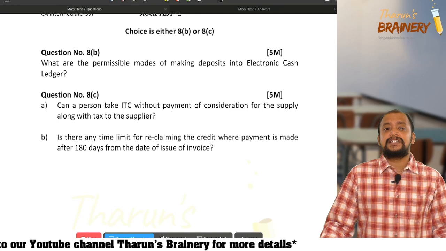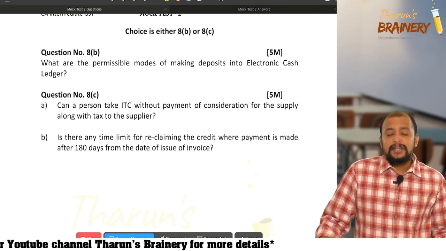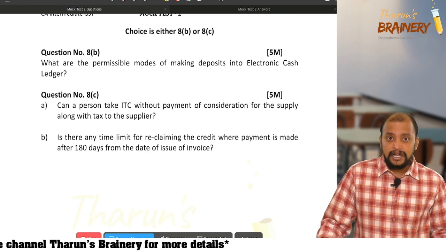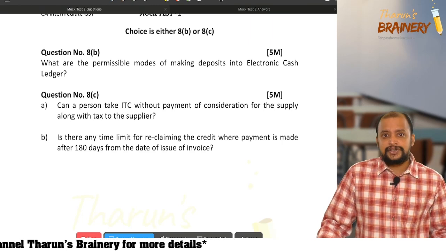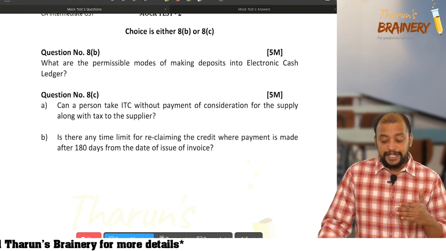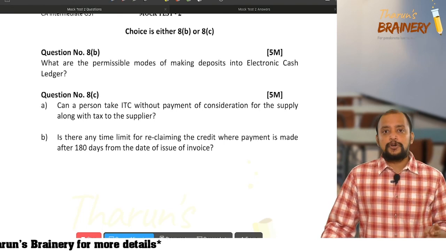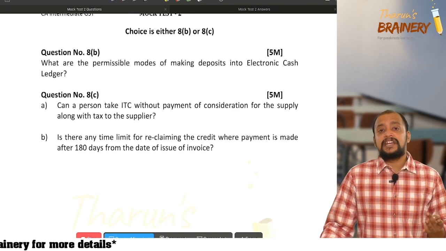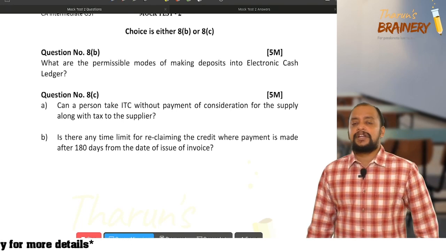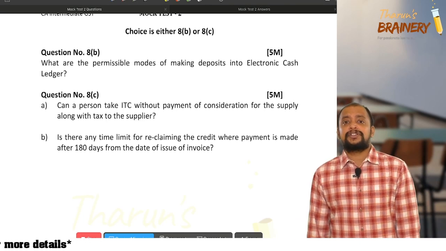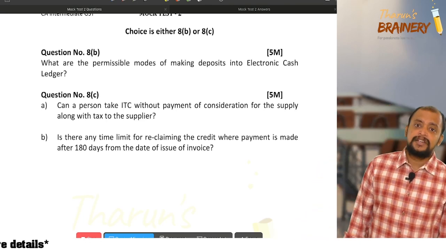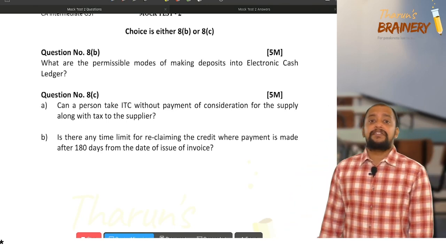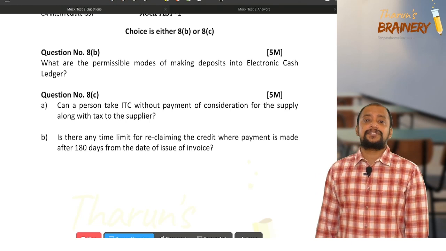What about the electronic cash ledger? It is GST PMT-05, the electronic cash ledger, and they are asking about the various modes of deposit. The modes are net banking, debit card, credit card, NEFT, RTGS, and over the counter. The over the counter mode has a restriction of 10,000 rupees per tax period, that is per month. However, in the following cases, the 10,000 restriction is not applicable.